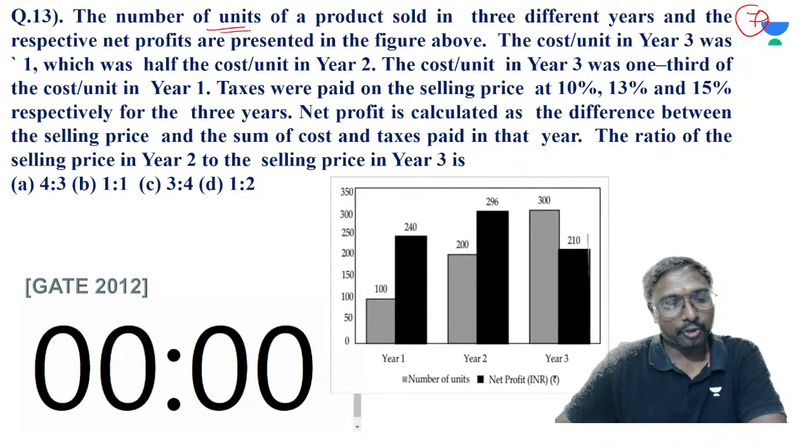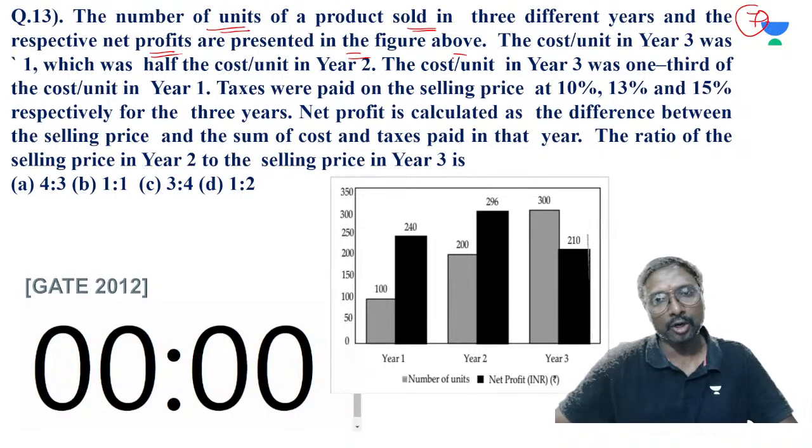The number of units of this product sold in 3 different years and the net profits are presented in the figure above. So this is the figure below. The cost per unit in year 3 was 1 rupee, and in year 2 which was half of the cost in year 2, means 2 rupees, right? The cost per unit in year 3 was 1/3 of the unit cost in year 1, right? So year 1 it is 3 rupees, right?